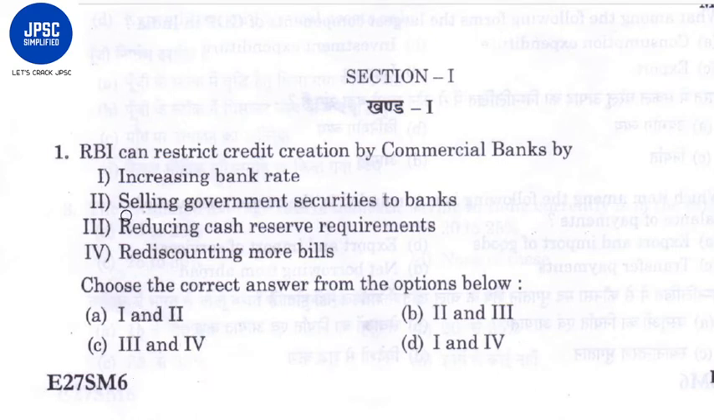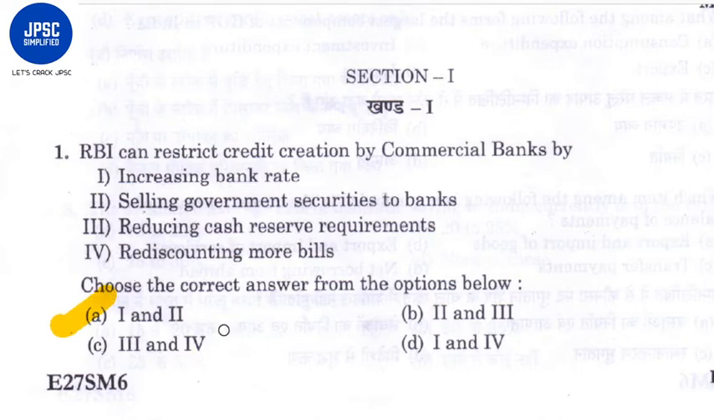So 2, selling government securities to the banks. If RBI sells government securities, the banks will have to pay cash to the RBI, so they will have less cash with themselves to give to the customers. So obviously it will restrict credit creation by commercial banks, no? So this is also your right answer. So 2 is the right option. So A is the right option for this question.